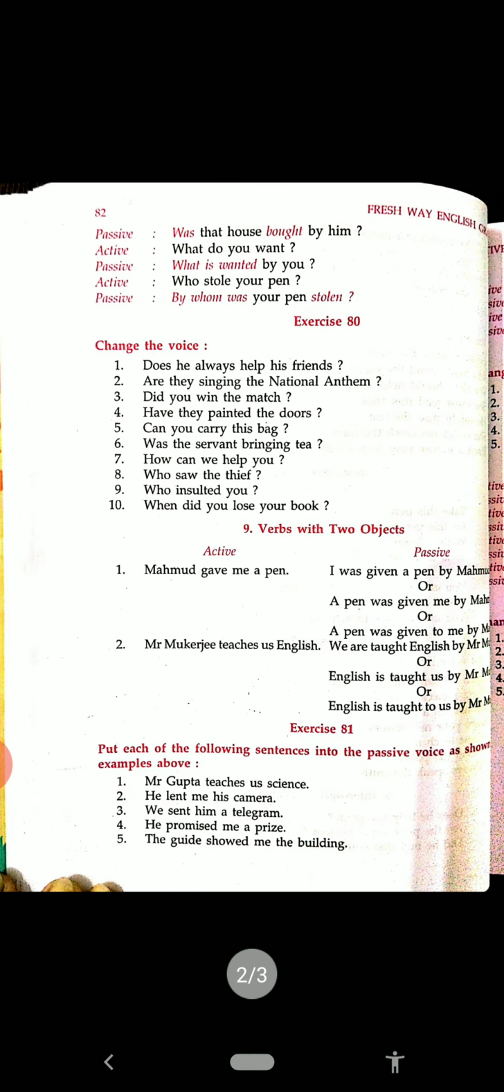See the tense? Did. It is past. So did he buy that house? So what will we use? Was and were. And the third form of the verb. See here on the top. Was that house bought by him? And it's question mark. Then see, what do you want?